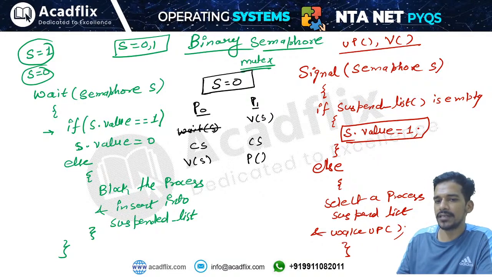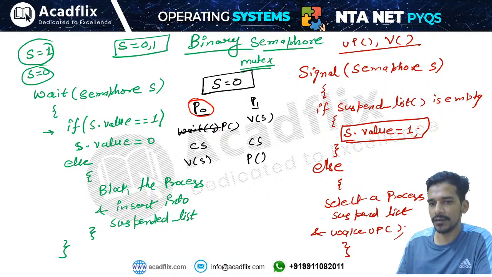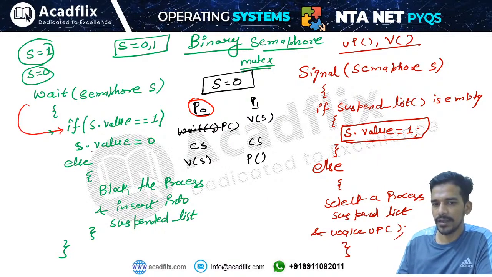Okay, so I can write this P and V. What will happen is, first let us say we are executing process P0. If we are executing process P0 first, then it will apply the wait operation on the semaphore. In the wait operation, it will check if the value of semaphore is 1, then S.value equals 0, but the value of semaphore is 0. That means it will enter into this case.